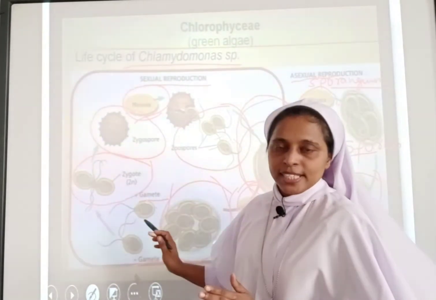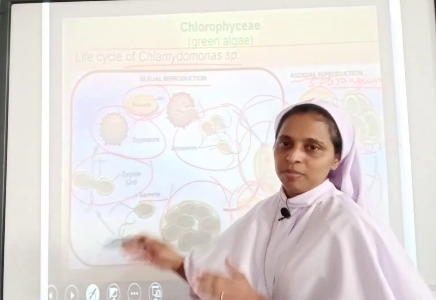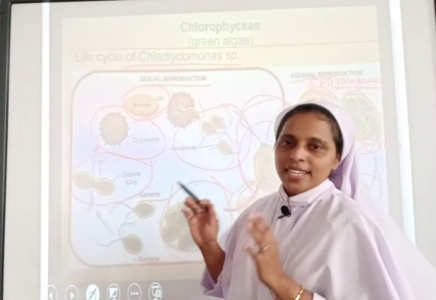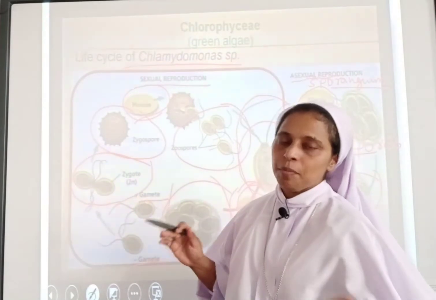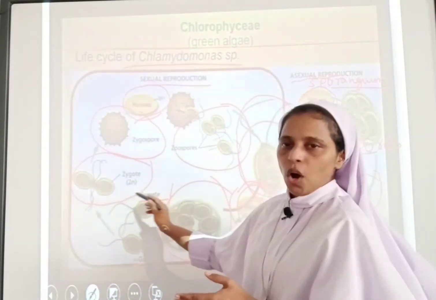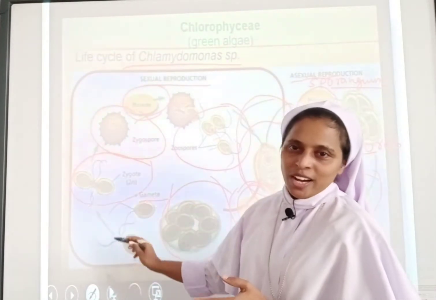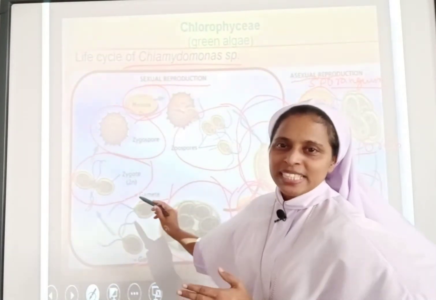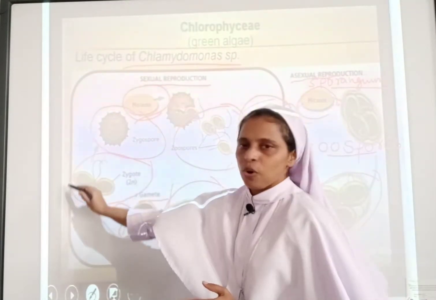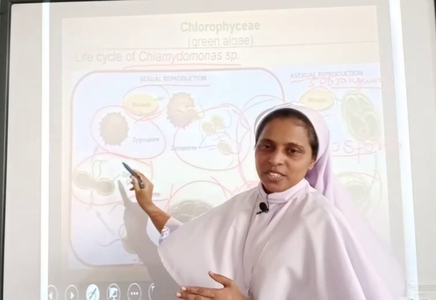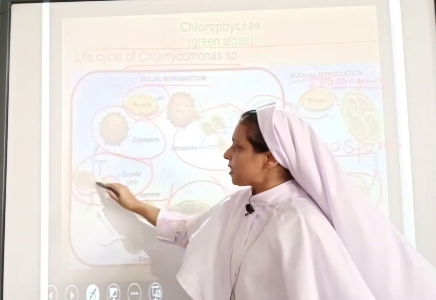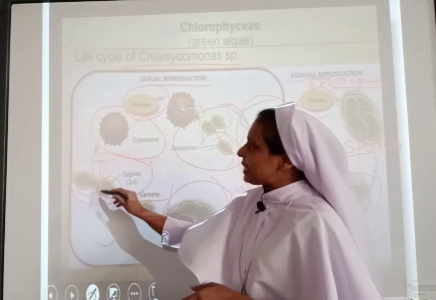If these gametes of plus type and minus type are from the same single parent, then it is termed homothallic, and if they are either plus type or minus type, then we call it heterothallic. Here these gametes are homothallic. So this plus type gamete and the minus type gamete fuse together to form a zygote.